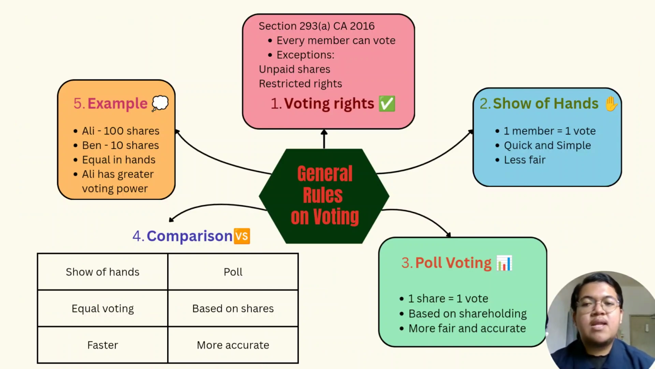For example, let's say Ali and Ben are members of the company. Ali owns 100 shares, while Ben owns only 10 shares. Both members will have equal voting power in a show of hands. But in a poll, Ali will have greater voting power because of the larger number of shares he holds.